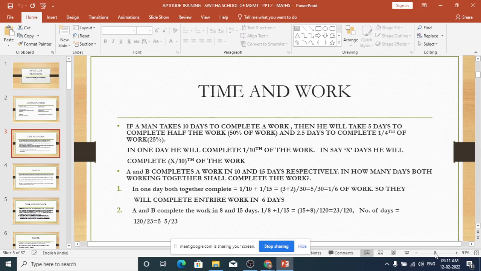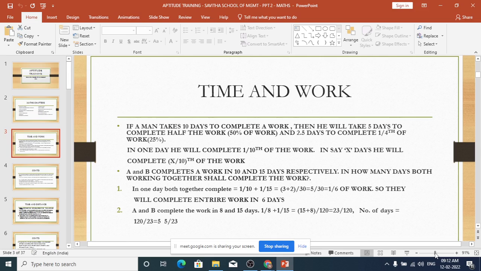So in 1 day, he will complete 1/10th of the work. For example, if he takes 40 days to complete a work, then he will do 1/40th of the total work in 1 day. That is the meaning of it. So in X days, he will complete 1/40 into X, that much of work. If he takes 10 days to complete the work, it will be 1/10 into X. That will be that much part of the whole work he will complete in X days.